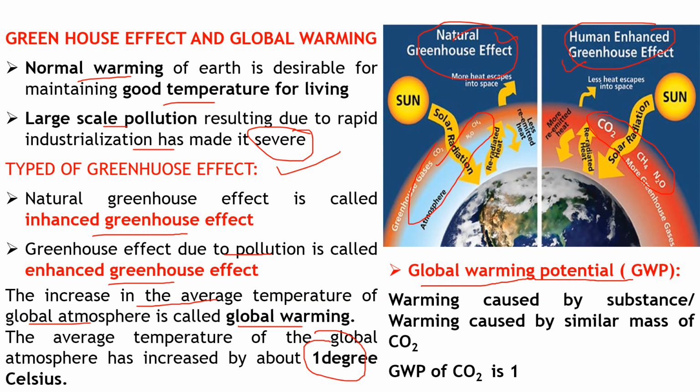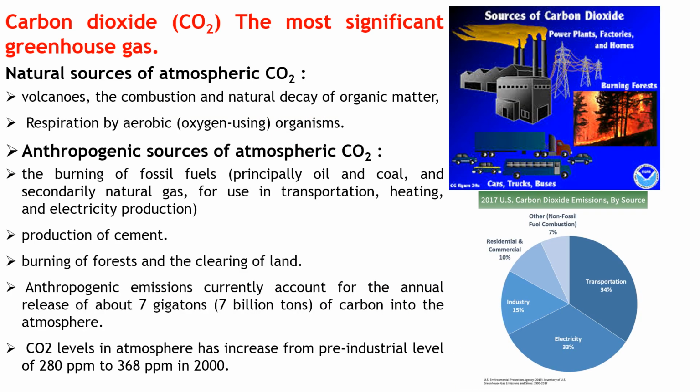Basically, CO2 is the major contributor towards the greenhouse effect. The warming done by CO2 is compared with the warming done by other substances. So it is the ratio of warming caused by any substance divided by warming caused by a similar mass of CO2. Now we'll see the major greenhouse gases.